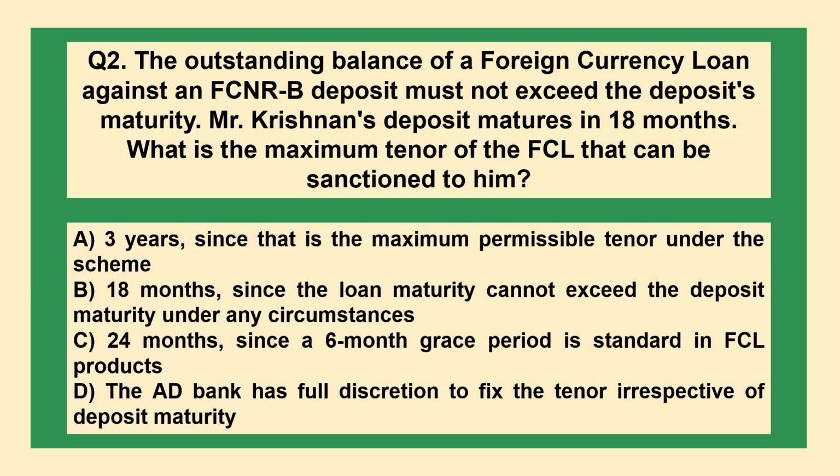The outstanding balance for a foreign currency loan against an FCNRB deposit must not exceed the deposit's maturity. Mr. Krishnan's deposit matures in 18 months. What is the maximum tenor of the FCL that can be sanctioned for him? Option A, 3 years, since that is the maximum permissible tenor under the scheme. B, 18 months, since the loan maturity cannot exceed the deposit maturity under any circumstances. C, 24 months, since a 6-month grace period is standard in FCL products. D, the AD bank has full discretion to fix the tenor irrespective of deposit maturity.